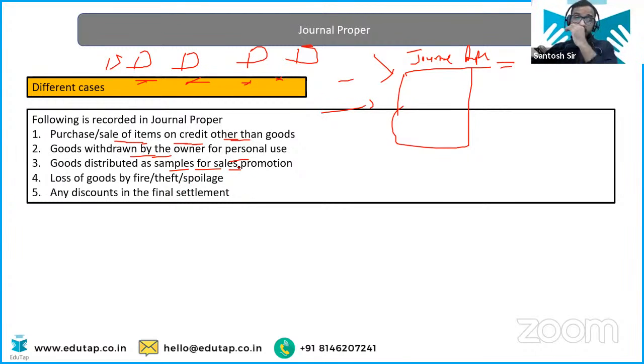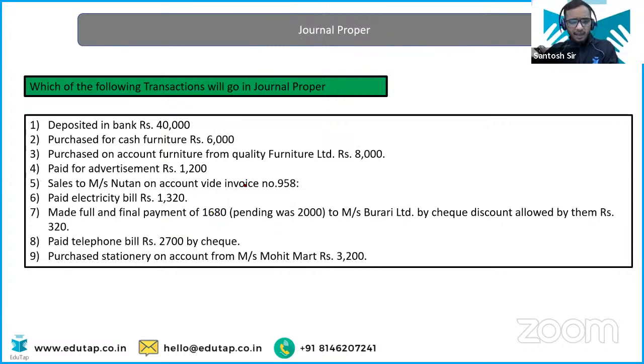Okay? And by the same way that we have done in the general entries, loss of goods by the fire, theft, general proper. Any discount in the final settlement, general proper. Okay? I'll give you the example as well.